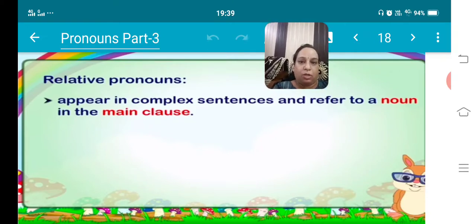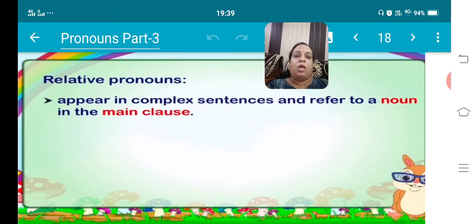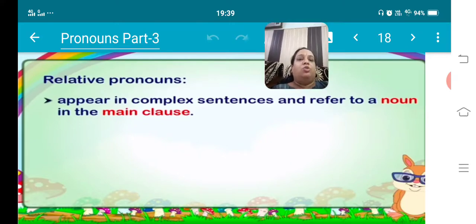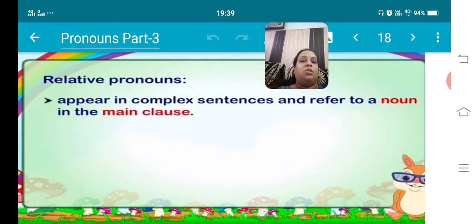But relative pronouns are the pronouns which are used to join two sentences together. It is written here, they appear in complex sentences and refer to a noun in the main clause. In simple language, it means these pronouns are used to join two sentences together.